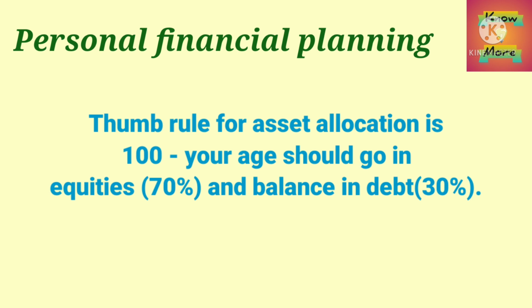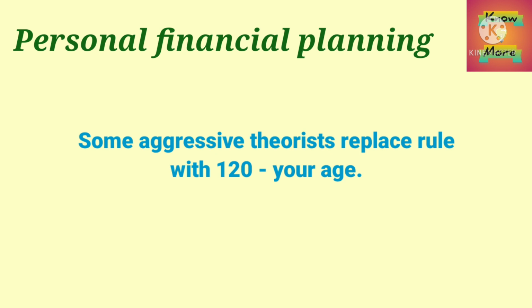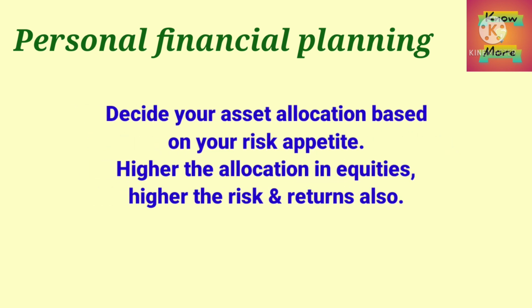Friends, the thumb rule for asset allocation is 100 minus your age. That means if you are 30 years old, then 100 minus 30, that is 70% of your investments should be allocated to equity and the balance 30% should be placed in debt. However, some aggressive theorists replace the rule with 120 minus the age. That means in the above example, the equity allocation will be 120 minus 30, that is 90%, whereas the remaining 10% will go to debt. Depending on your risk appetite, you may decide on your asset allocation.